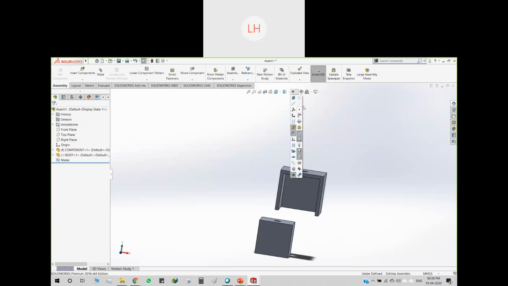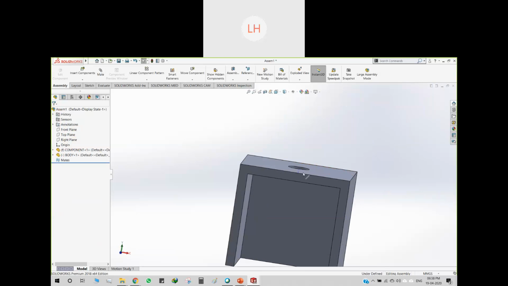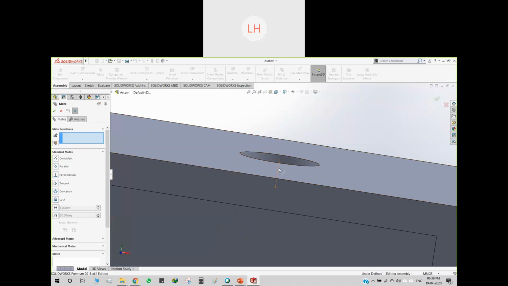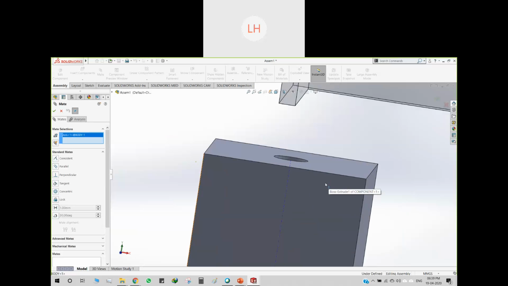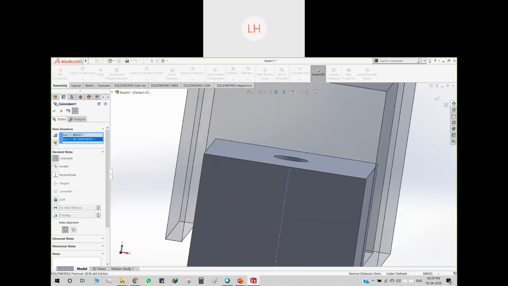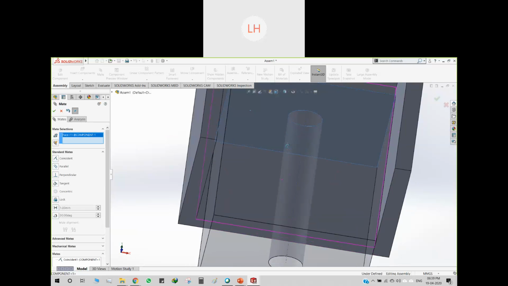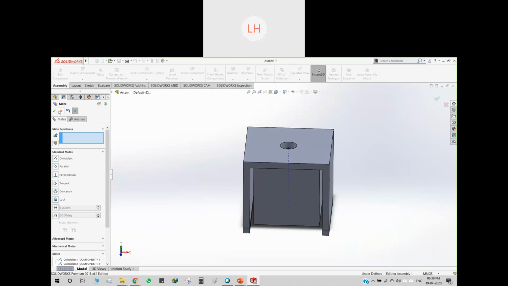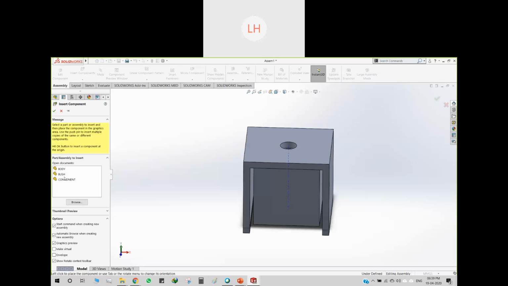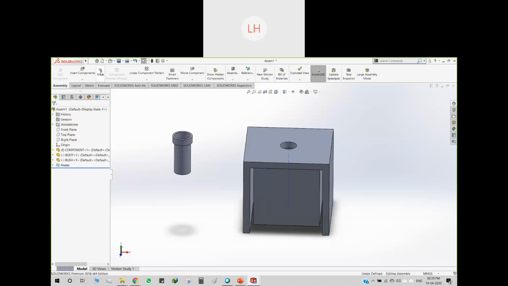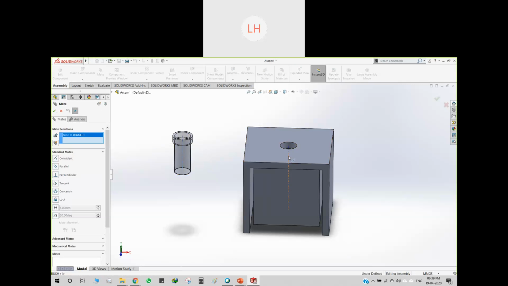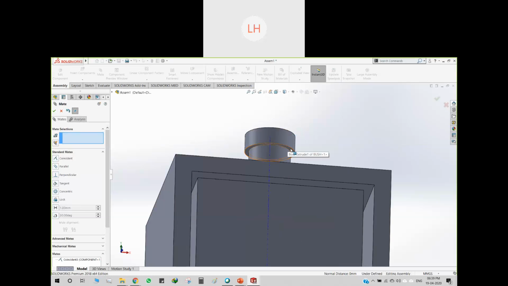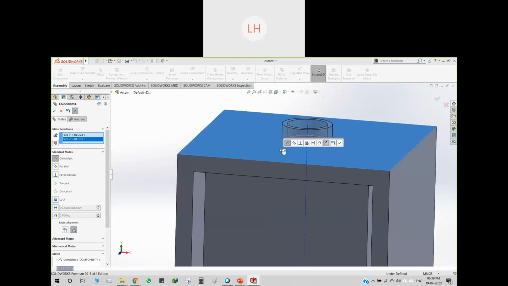Now I'll add a temporary axis to this, so you can observe there is an axis. Now I'll go to the mate part and select this temporary axis and this axis, so now they get coincident. Then this side and this side, so it gets connected. Now we will be using a bush. The bush again will take the axis, so this axis and this axis will get connected, and this part as well.